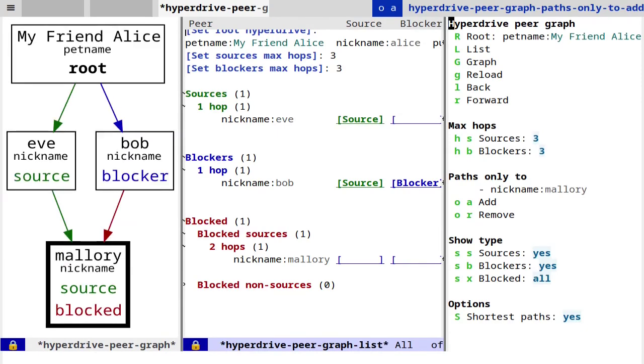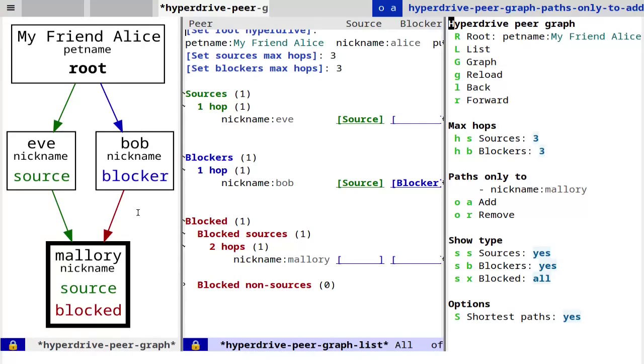And now we see that Mallory has a bold border, and KB3 and Darth are missing from the graph. Eve shows up because there's a path from Alice to Mallory that goes through Eve. Same for Bob. We can also add more than one peer in this view.